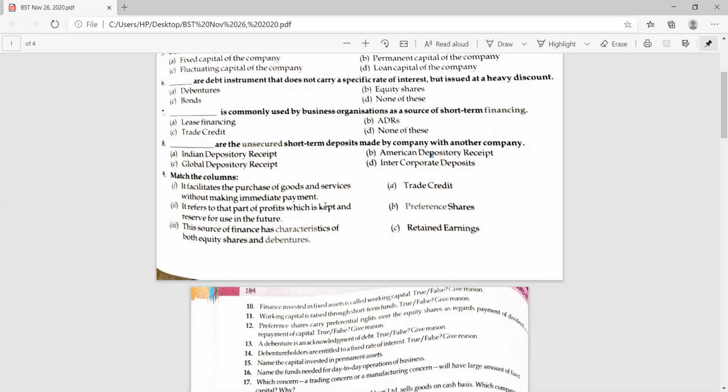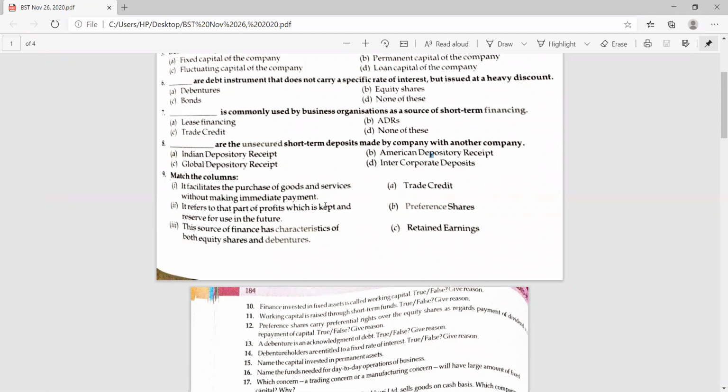Tarun has left the meeting, so I will hand over to Janvi. Janvi, please explain the 9th question. I think Tarun left the meeting because of a connectivity issue. Ma'am, the answer of first is A, second is B, and third is C.